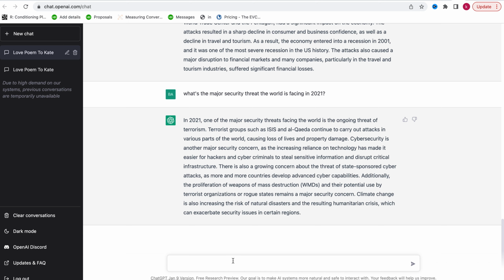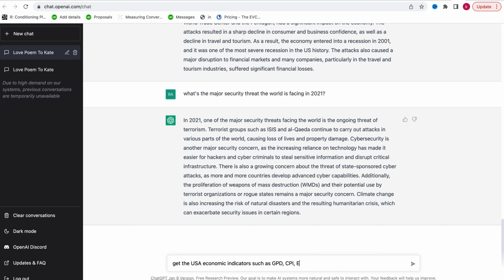So let's say I want to get the USA, the United States, economic indicators such as GDP. I want to have the consumer price index, called CPI, consumer price index.